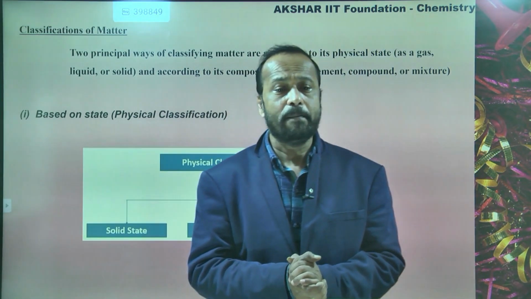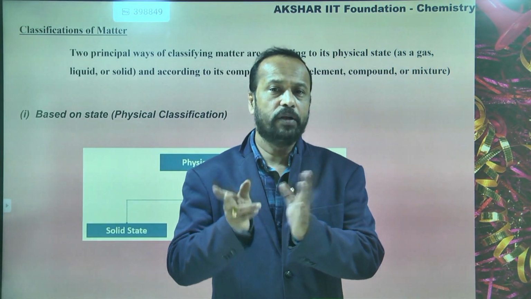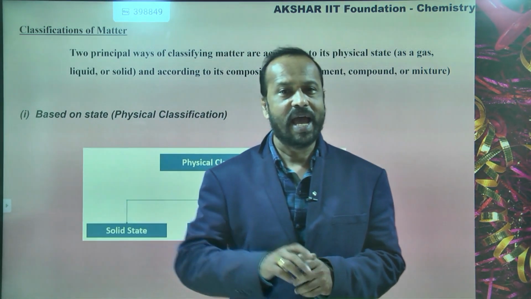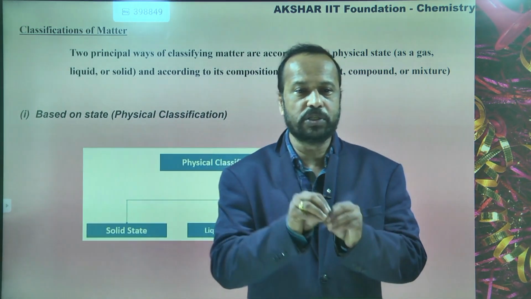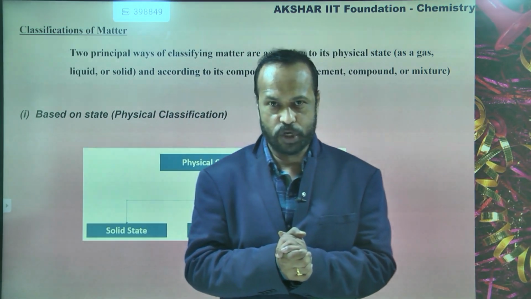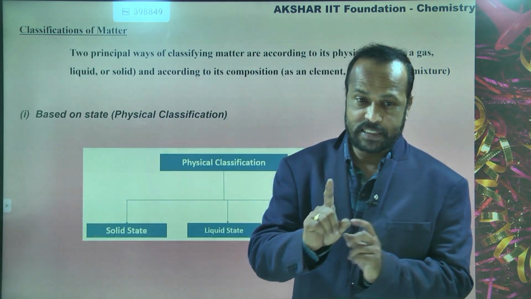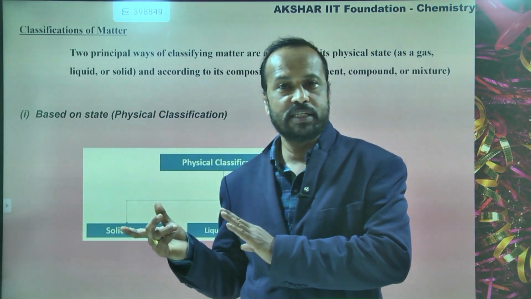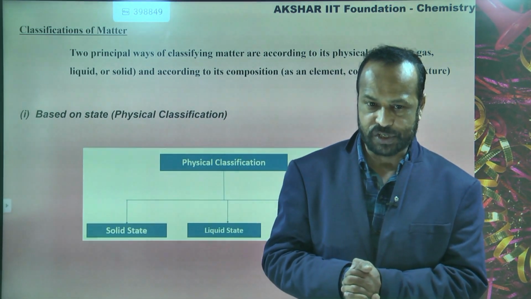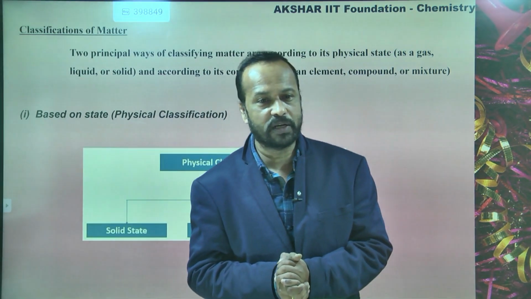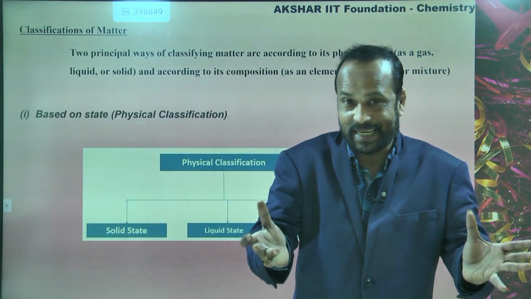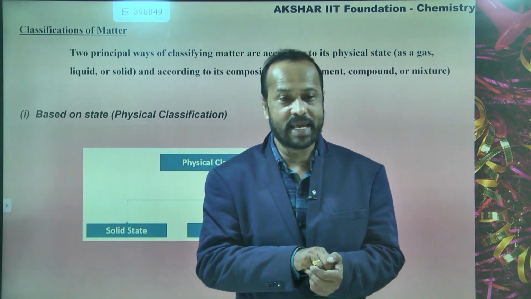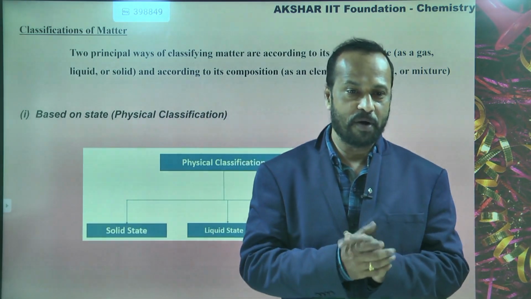So students, here matter can be classified in two ways. One is called physical classification and the second, based on the composition, is called chemical classification. So physical classification means what? It is based on the state, in which state or phase the matter exists. That is one type of classification.